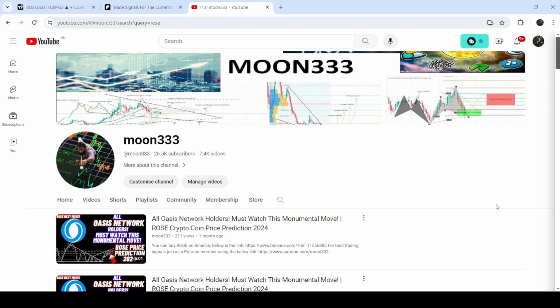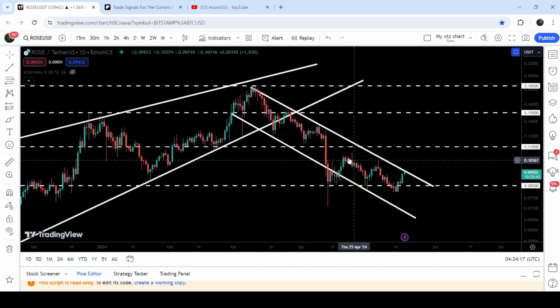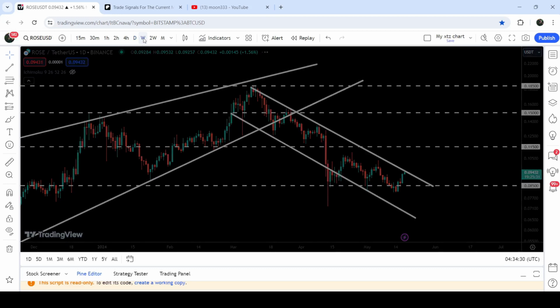As in my earlier videos, I was showing you that recently Oasis has broken down the support of a big rising wedge pattern, and this is one of those videos. Now if we take a look at the live chart, you can see that after the breakdown, the price line is still moving down. But recently on the daily time frame chart, it has formed this down channel. And after getting bounced from this long-term support of 8.5 cents, it has once again reached the resistance of this channel. In today's video, we will analyze this move.